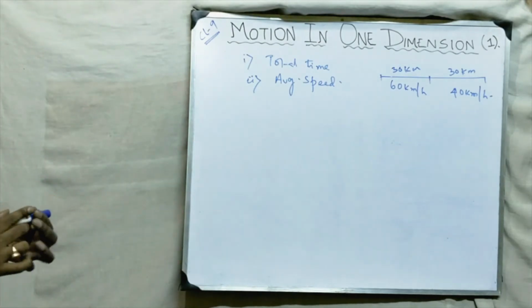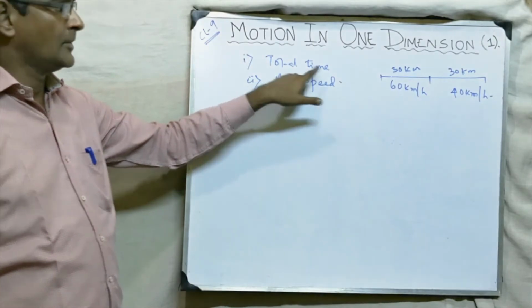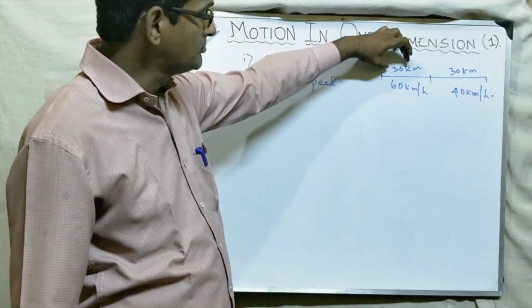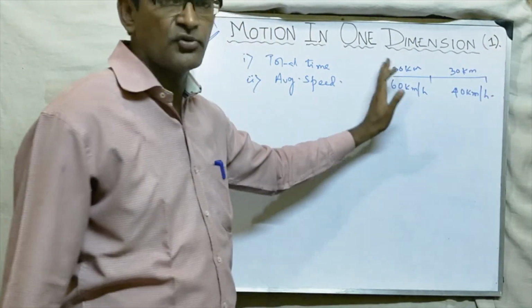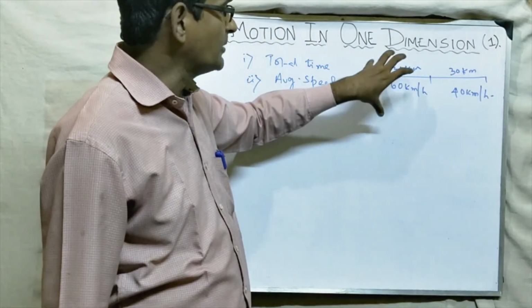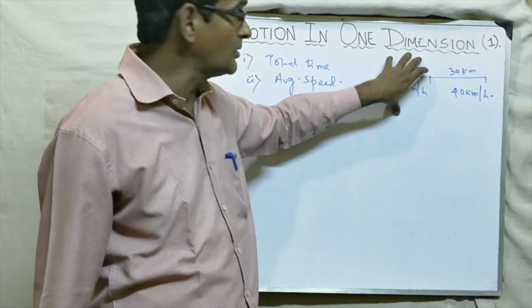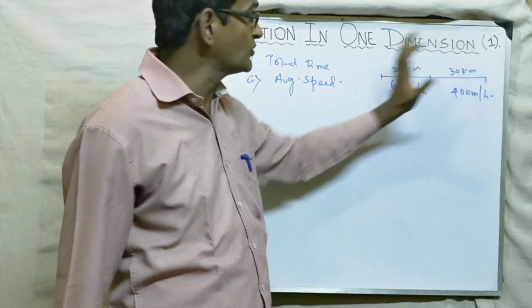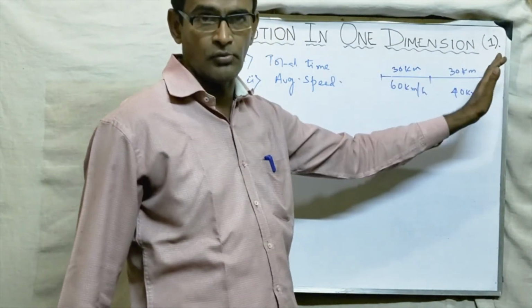Now let's do it. Whenever you are talking of total time, what is the time here? This is totally not uniform motion. So we have to divide the sum into first part and second part. You take out the time for the first part and the time for the second part, because throughout it is not uniform. The speed is changing, so we cannot take it throughout.